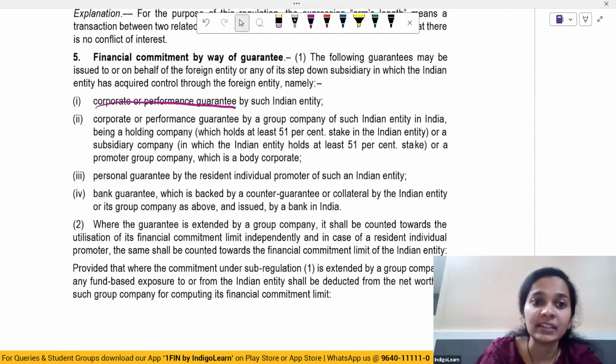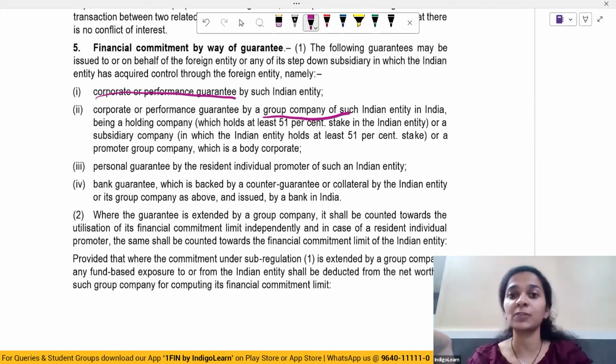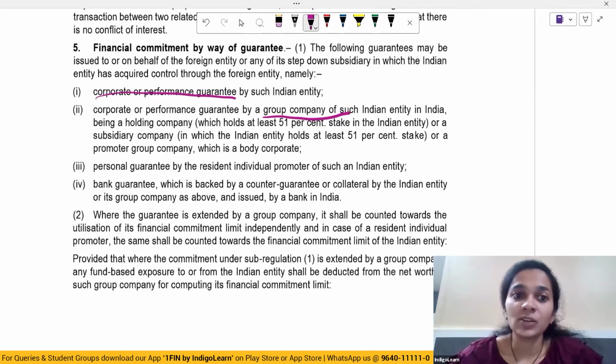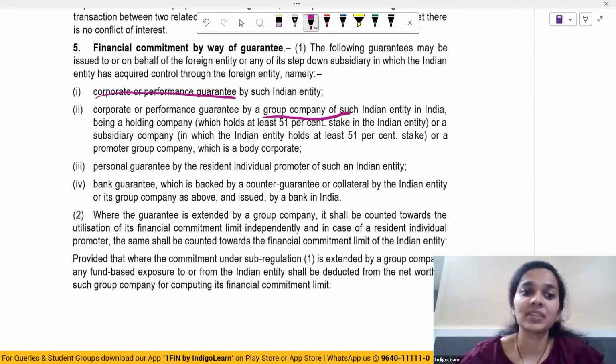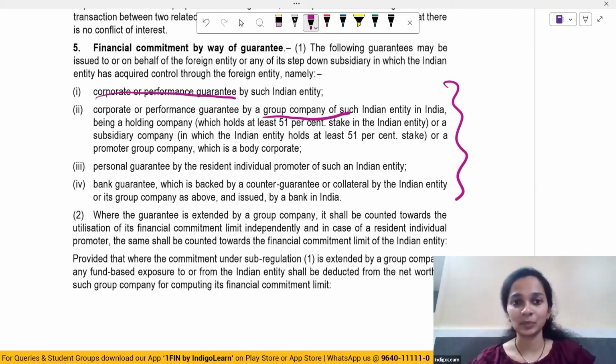Corporate or performance guarantee by such Indian entity. Corporate or performance guarantee by group company of such Indian entity in India, being a holding company or a subsidiary company or promoter group company, which is a body corporate. Personal guarantee by resident individual, promoter of the Indian entity. Bank guarantee, which is backed by counter guarantee or collateral by Indian entity. So these are the different guarantees which can be given.